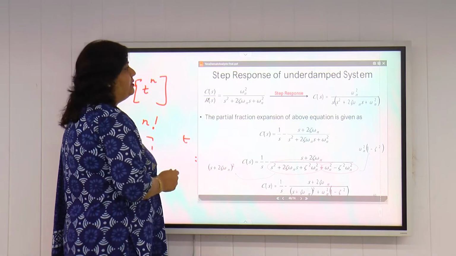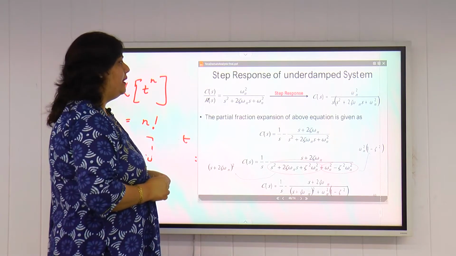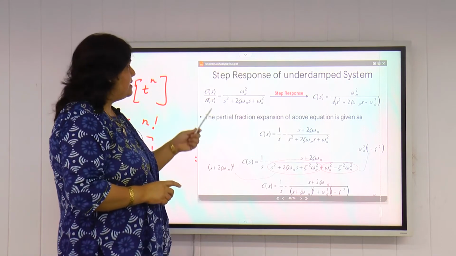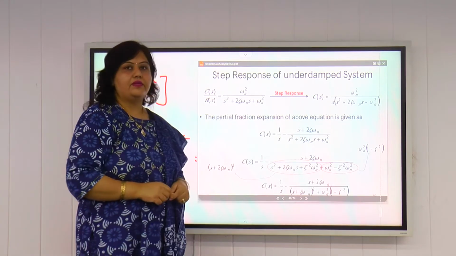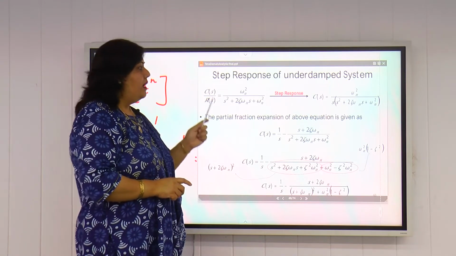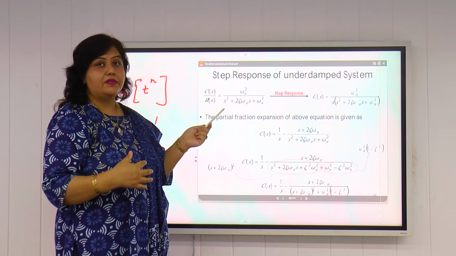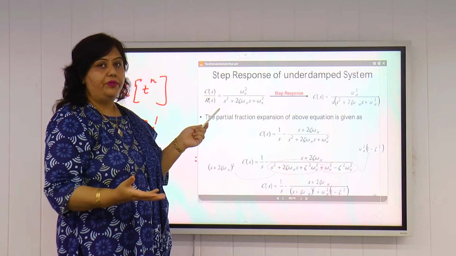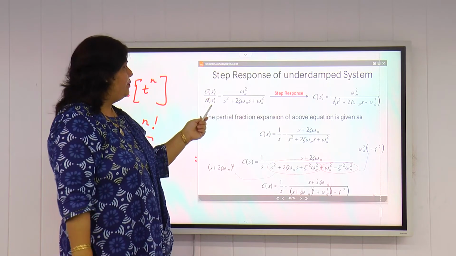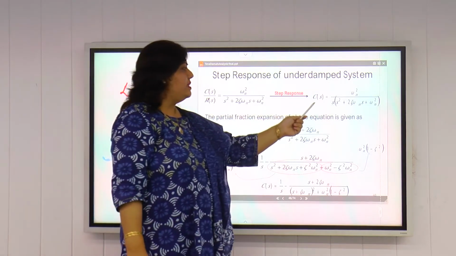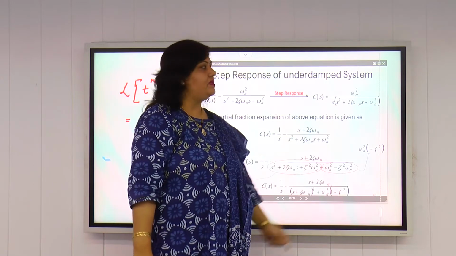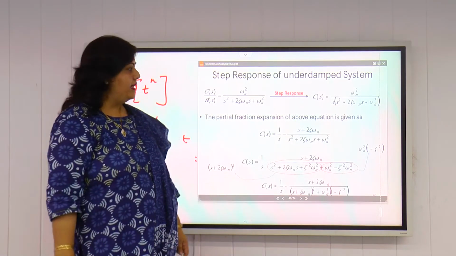Now if we find the step response of the underdamped case, the steps will be the same as what we did in the first order system. We have C(s)/R(s) equal to omega n square over s square plus 2 zeta omega n s plus omega n square for a second order system. To find the step response, we apply a unit step input, that means R(s) equals 1/s. Putting R(s) equal to 1/s, C(s) comes out to be omega n square divided by s times (s square plus 2 zeta omega n s plus omega n square).